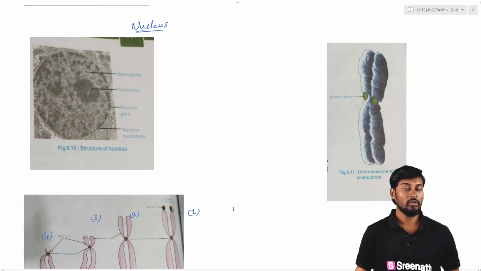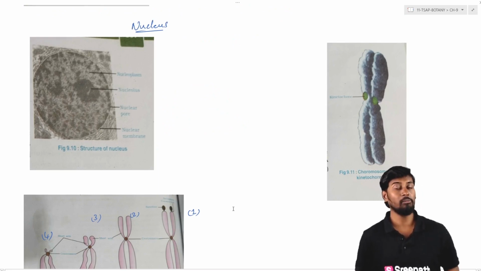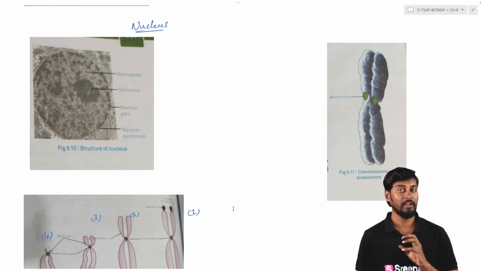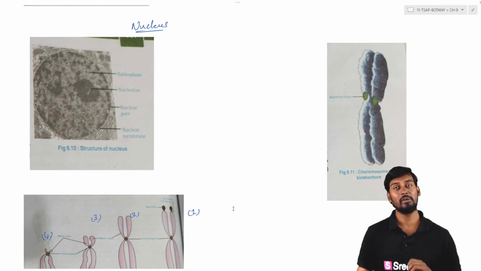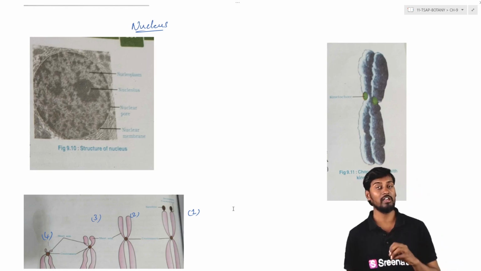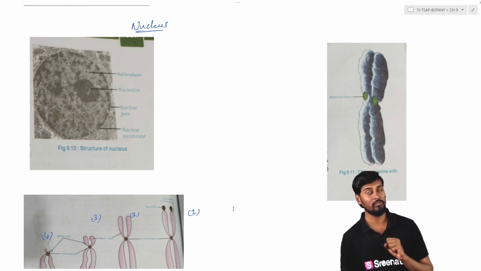So the next cell organelle is the nucleus. It's very important when compared to all the cell organelles, because it is the control house of the entire cell which we are discussing. So all the cellular activity which has to take place within the cell is under the control of the nucleus. So the nucleus is nothing but the control house, that is the control segment of the entire cellular activity which is taking place within the cell.